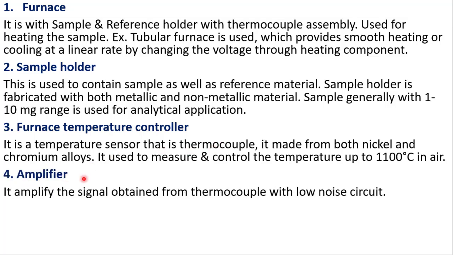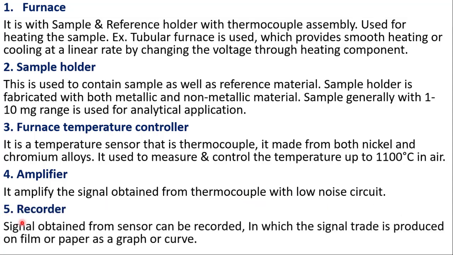Fourth one, amplifier. It amplifies the signal obtained from the thermocouple with a low noise circuit. Fifth one, recorder. The signal obtained from the sensor can be recorded, in which the signal trace is produced on film or paper as a curve or graph.